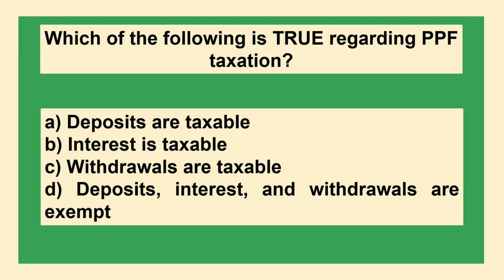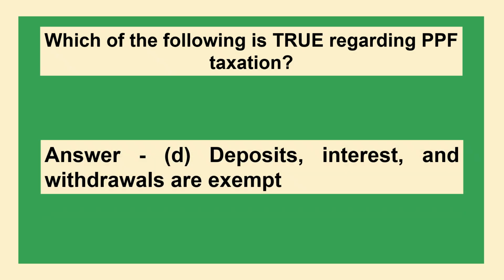Which of the following is true regarding PPF taxation? Option A deposits are taxable, option B interest is taxable, option C withdrawals are taxable, option D deposits, interest and withdrawals are exempt. The answer is option D deposits, interest and withdrawals are exempt.